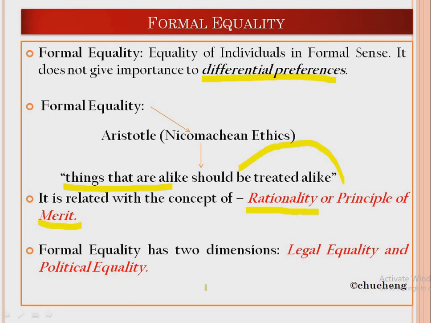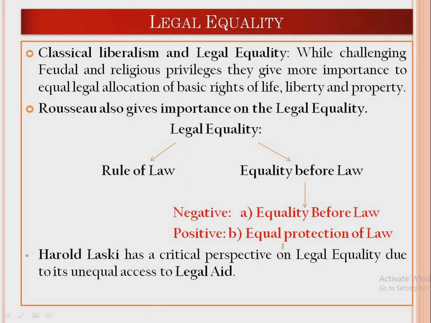Now when you talk about formal equality, broadly it has two dimensions: legal equality and political equality. What do you mean by legal equality? The term legal equality was basically developed by the classical liberal tradition.